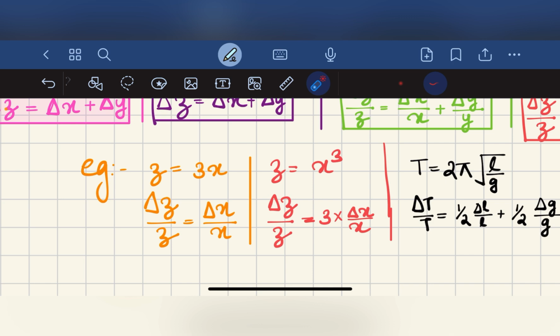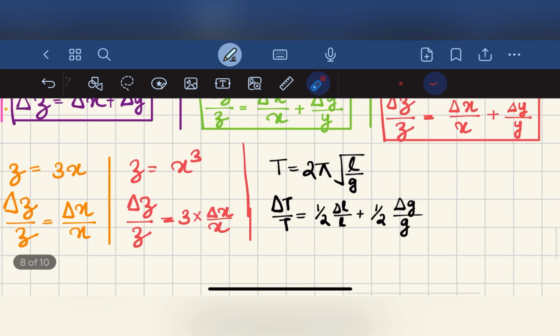Then z is equal to x cube, when it comes to power. Delta z divided by z is equal to 3 into delta x divided by x.